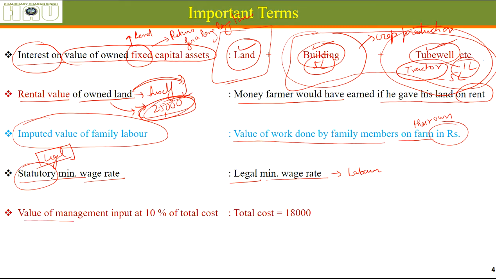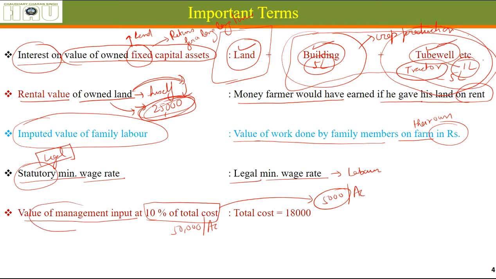The value of management is taken as 10% of the total cost. Let's say the total cost of production of wheat per acre is 50,000 rupees. So the value of management would be 5,000 per acre, because this management task is being done by the farmer. Apart from using his land and his money, he invests his mind and his skill into the work of crop production. So this also should be taken into account.